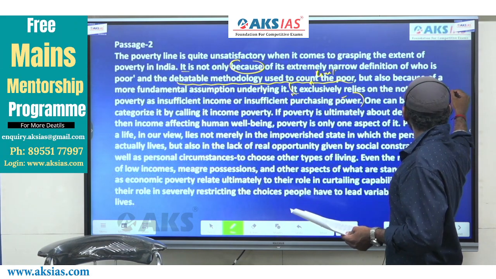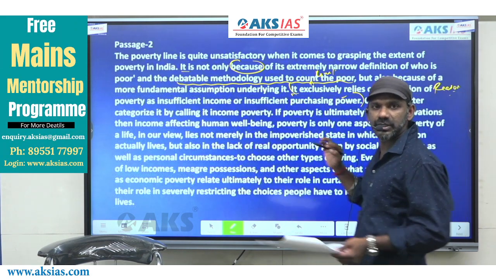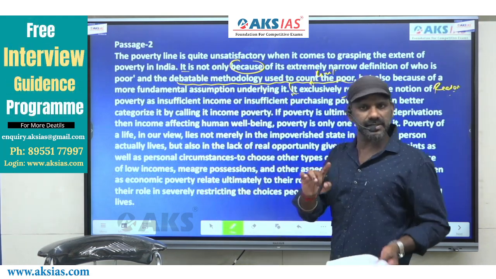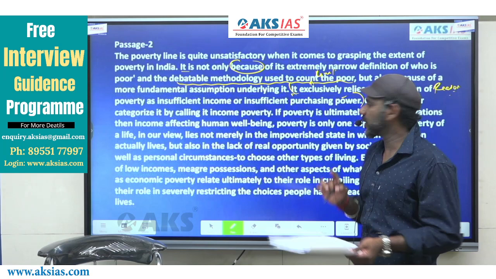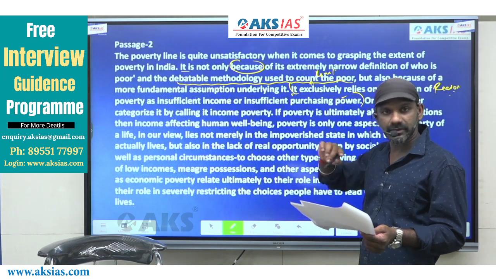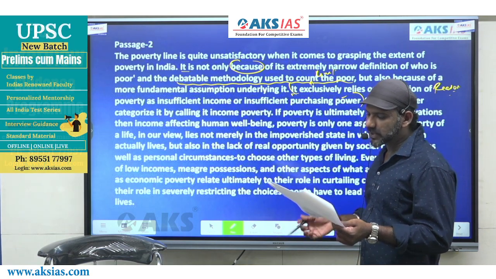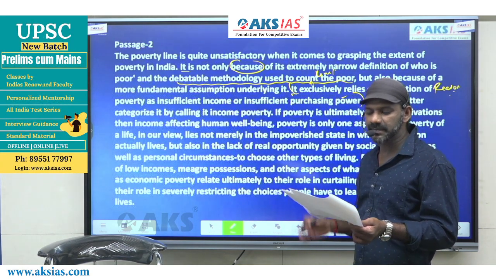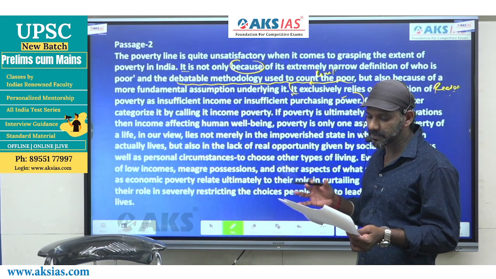So this must be the reason, that is the answer to this particular question. So the option that we select as the answer must contain mention about the details there in this sentence. I'll read this sentence once again, then we'll move on to the options. It exclusively relies on the notion of poverty as insufficient income or insufficient purchasing power.